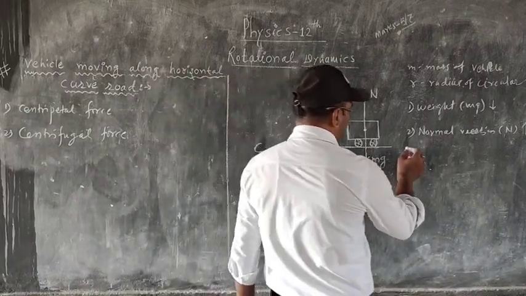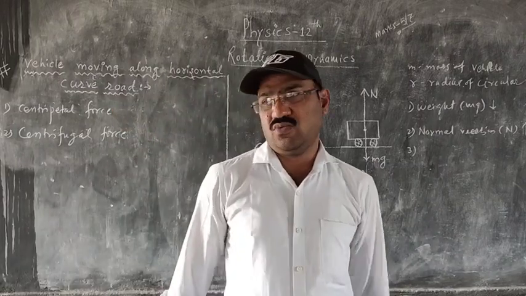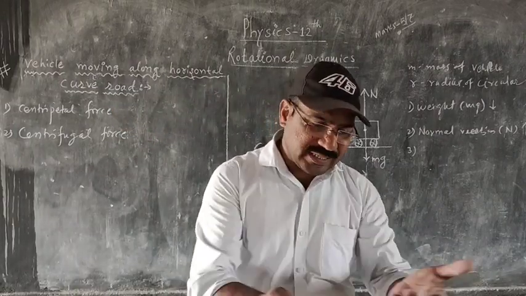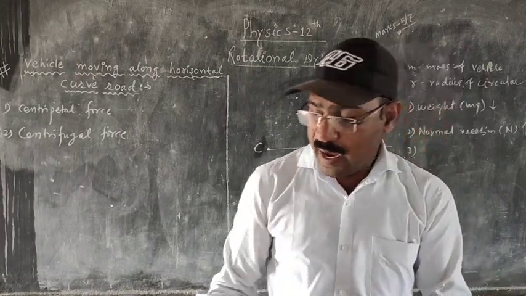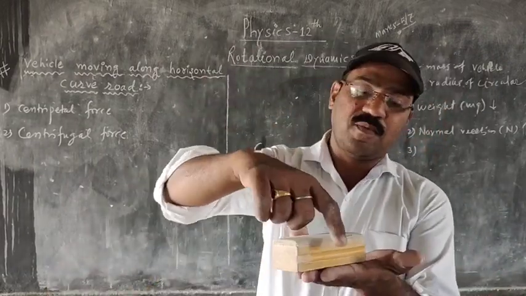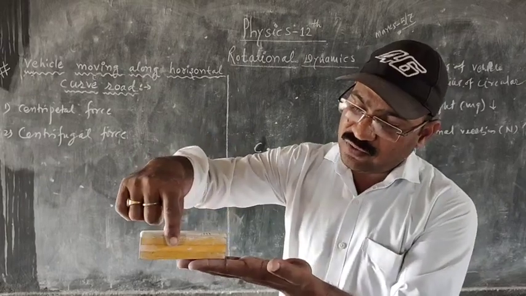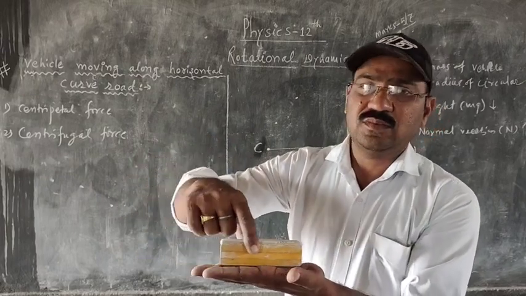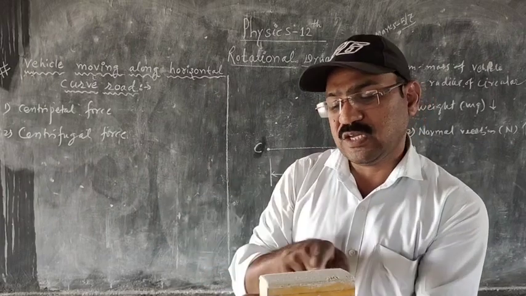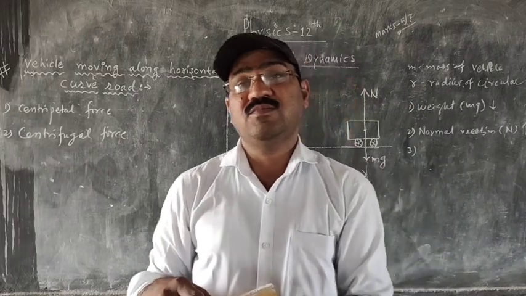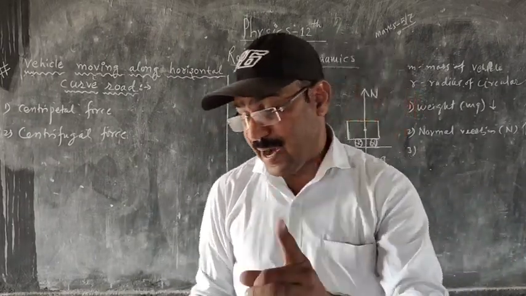Number third, as the vehicle is moving on the curved path, the horizontal curved path, there is the force of friction between the surface of the road and the tires of the vehicle. Suppose this is the vehicle moving. As the vehicle is moving in the left direction, the force of friction will be in the opposite direction.